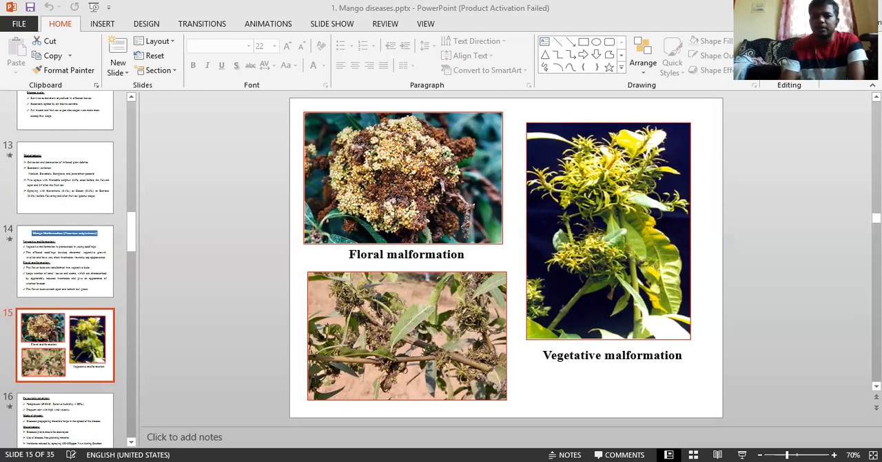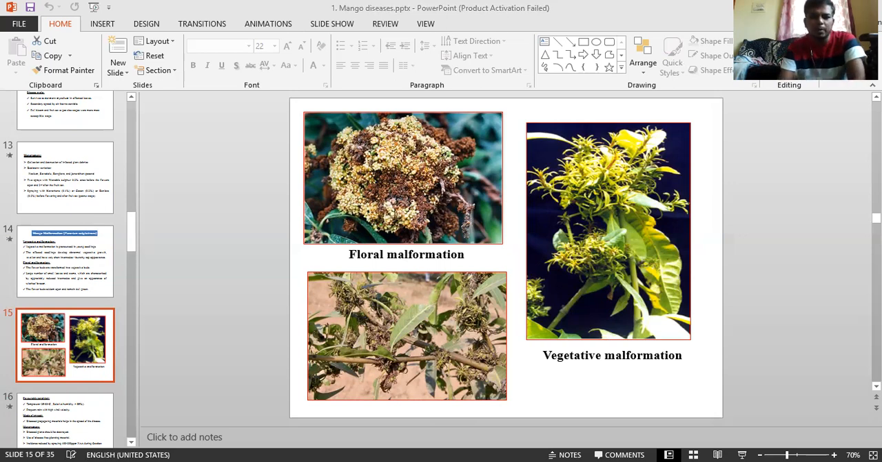See the economic importance. Coming to the symptoms. There are two important types of symptoms: vegetative malformation and floral malformation. This is vegetative malformation, and this is floral malformation. The floral malformation becomes bunchy, brown, black colored, and looks ugly and destroyed. In vegetative malformation, there are small little leaves with a bunchy appearance. We can discuss these two types thoroughly.